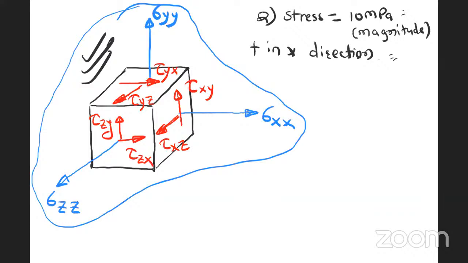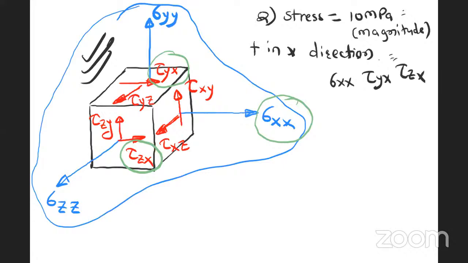If you carefully observe the diagram, then see sigma xx along x direction, tau yx along x direction, and tau zx along x direction. Means along x direction there are three stresses. So again for this 10 megapascal in x direction, I cannot say which value is given. There is confusion between three stresses. Out of these three, any one is provided. Means with only magnitude and direction, it is not sufficient to define stress.